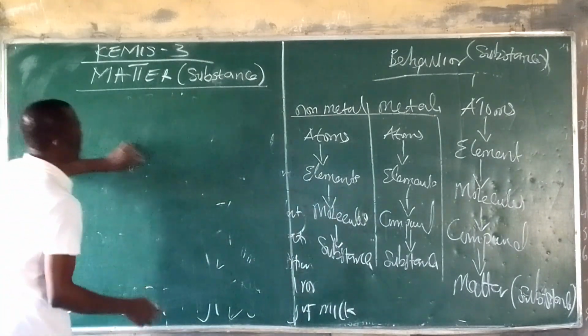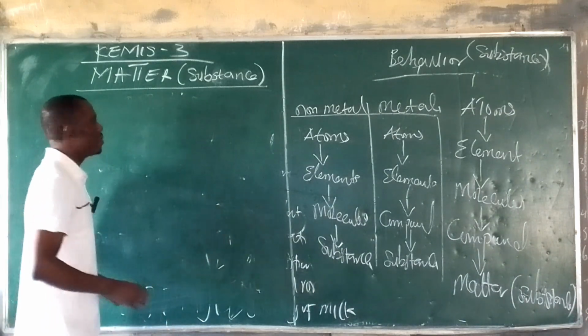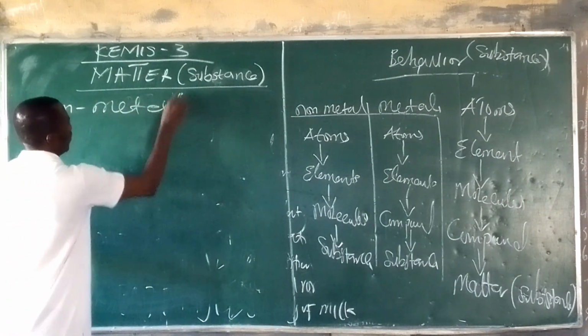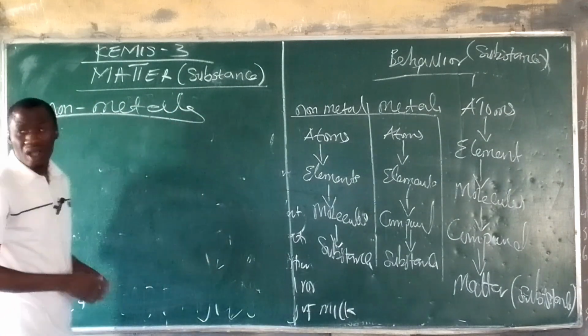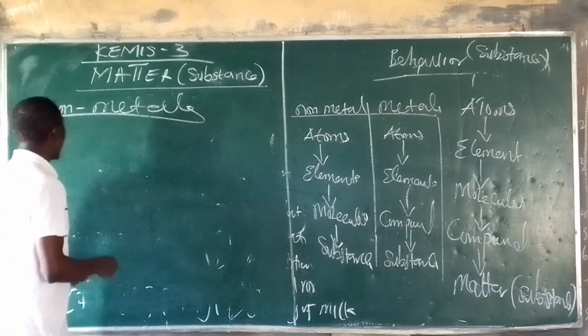Now, let's talk about the non-metal, the composition of the non-metal. Alright, now, in the non-metals, we are talking about having atoms.